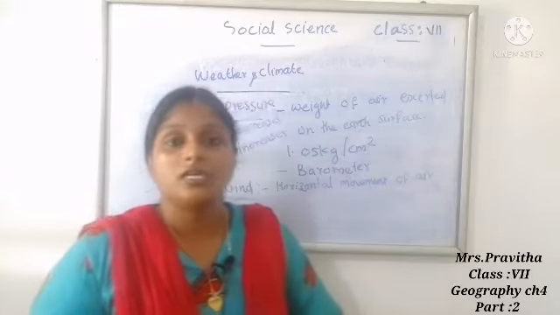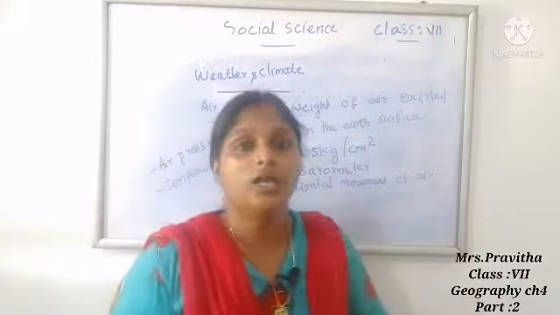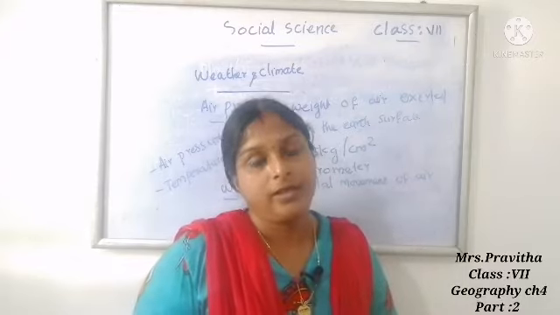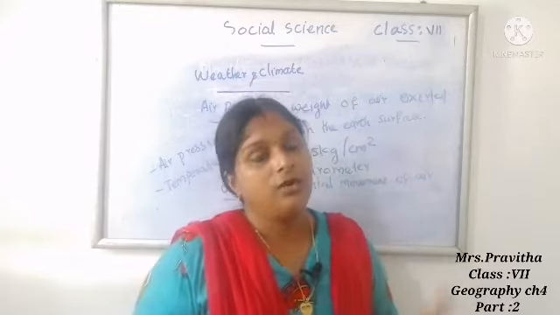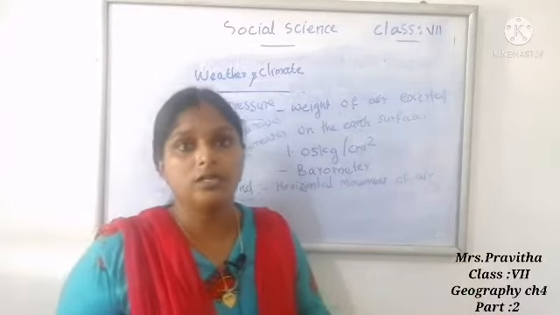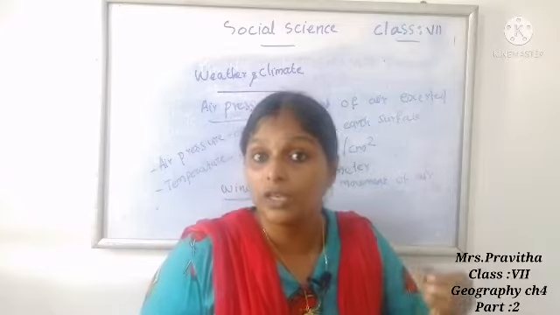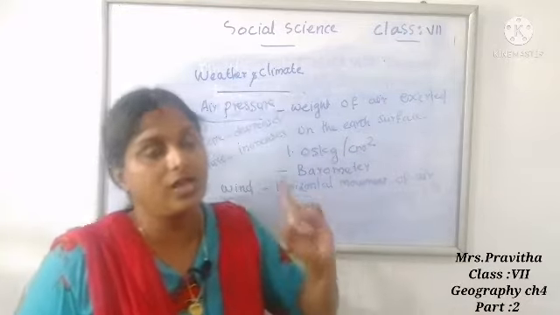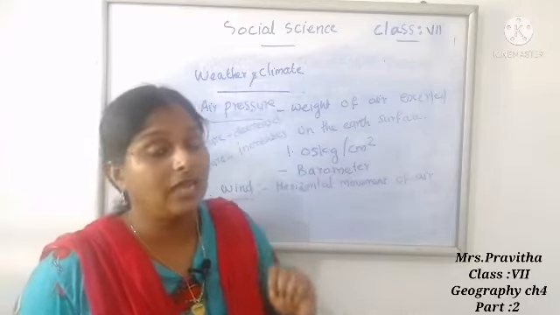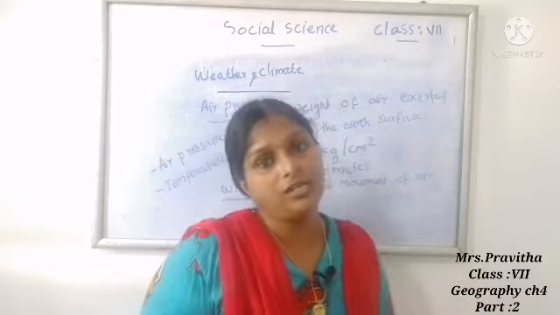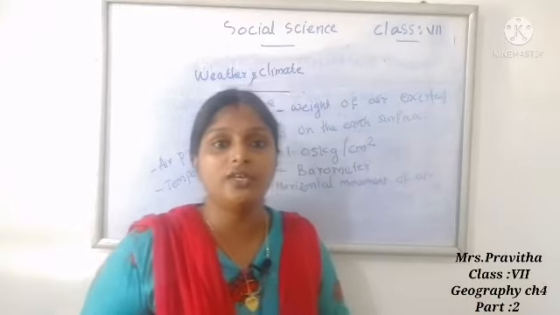In polar region or the equatorial region, which region air pressure will be high? Polar region. Polar region, you know, it is covered with snow. It is cold. Here the temperature is very low. When the temperature is low, air pressure will increase. So air pressure will be high in the polar region. What about equatorial region?